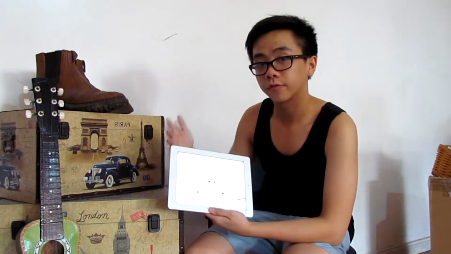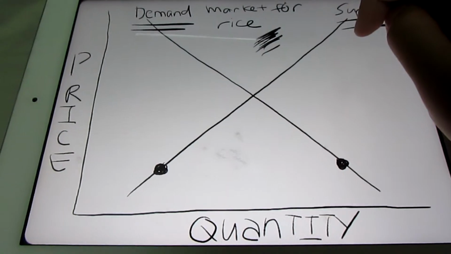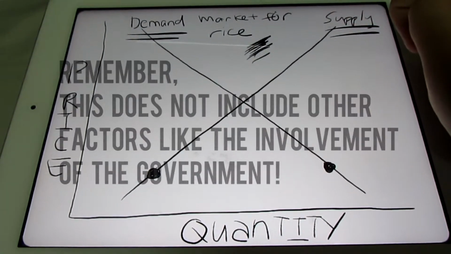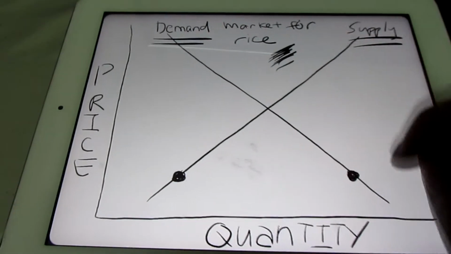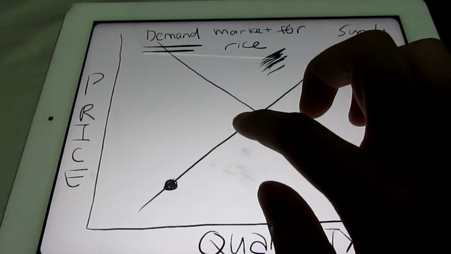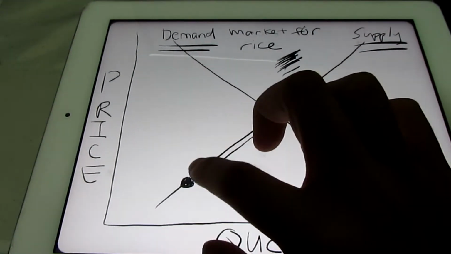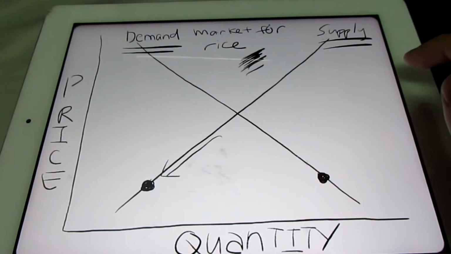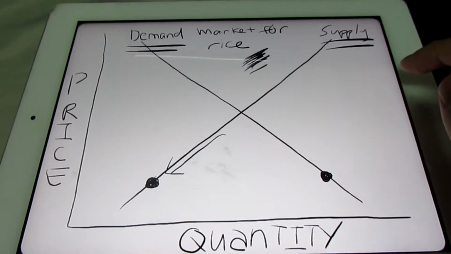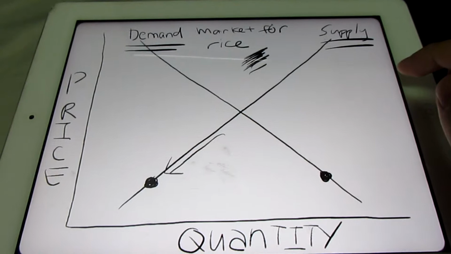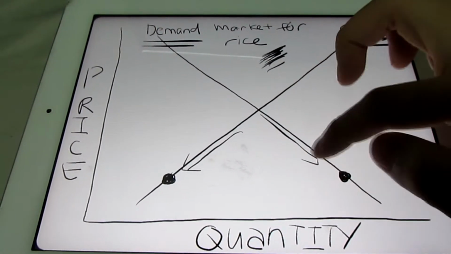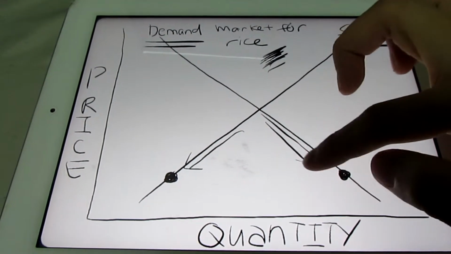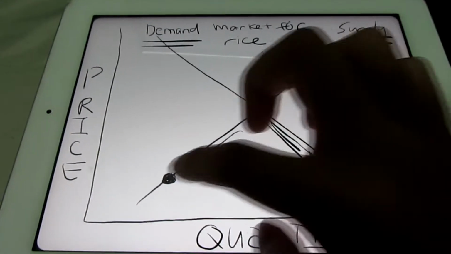So for example, if tragedies and natural disasters happen in the Philippines, many of their products are affected. For example, let's take rice. Our rice fields are destroyed, so that puts our supply down. But during the natural disaster, we want more rice because we're in a time of need, right? So demand goes up. And once demand goes up and supply goes down, we can see the line here.